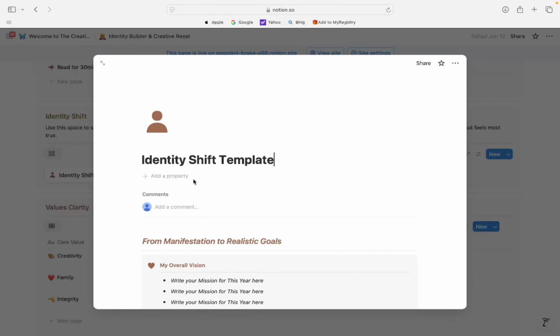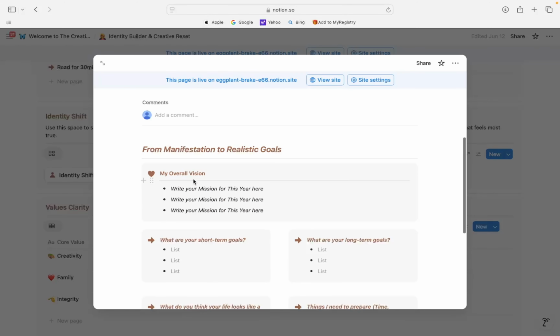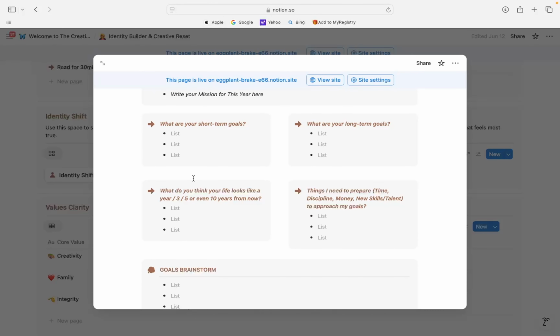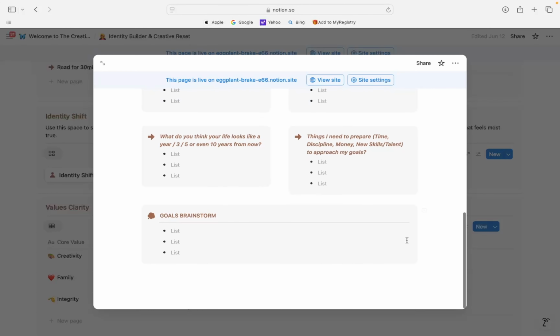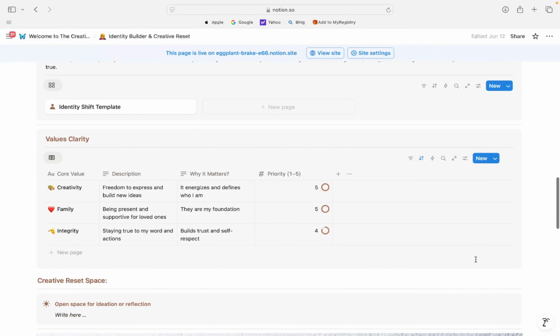And so essentially with this identity shift template, we have for manifestation to be able to transition that into reality. What is your overall mission for this year? What are your short-term goals? What are your long-term goals? And where do you see yourself in 3, 5, 10 years from now? What are things I need to prepare to get that version of myself? And what are our goals? Brainstorm. Furthermore, our values clarity, which is extremely important. Why do you want these different values? Why does it matter? And what are the priorities?